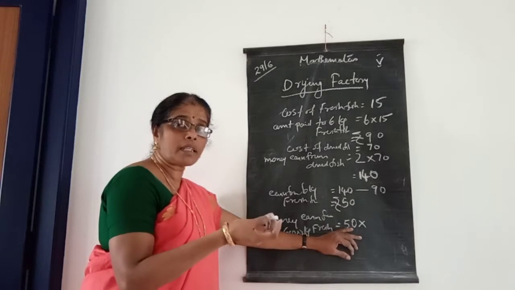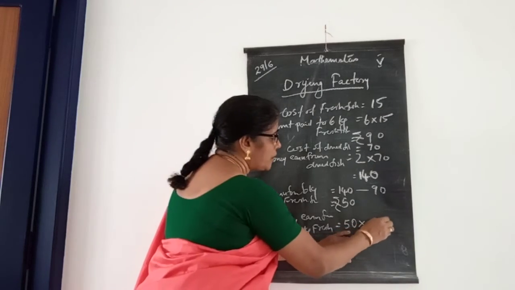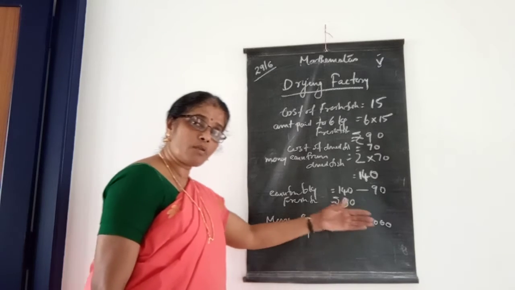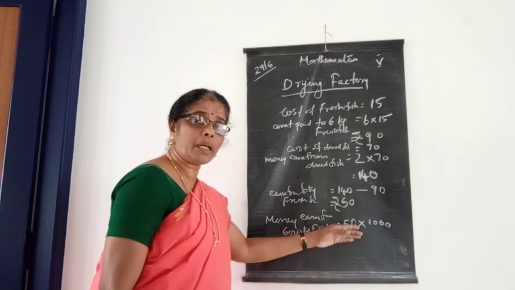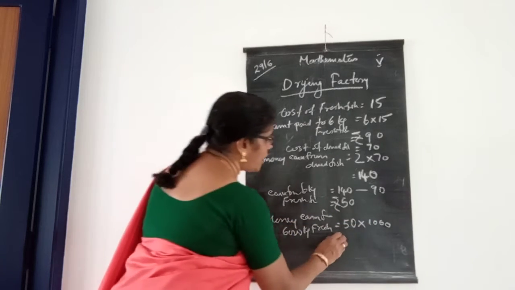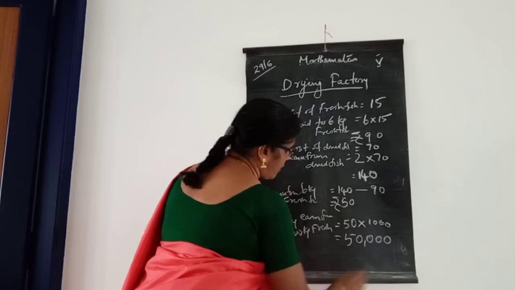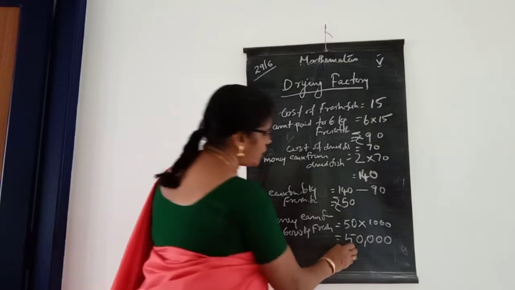Then 6,000 kilogram means into 1,000, isn't it? Then you want to multiply 50 into 1,000. Then how much did he get? 50,000 already got it.